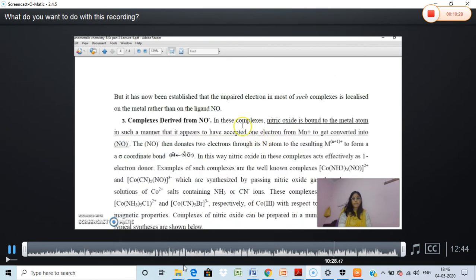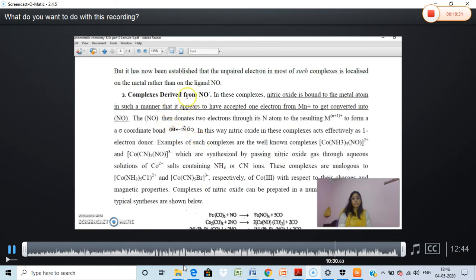Now we are moving to the complexes derived from NO minus. In this case, the nitric oxide is bound to the metal atom in such a manner that it appears to have accepted one electron from Mn plus to get converted into NO minus. NO minus means there is one electron supplied from the metal in the beginning only.